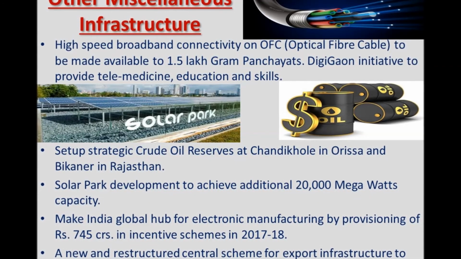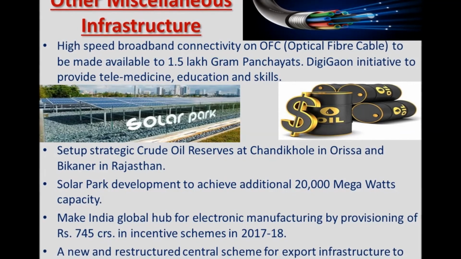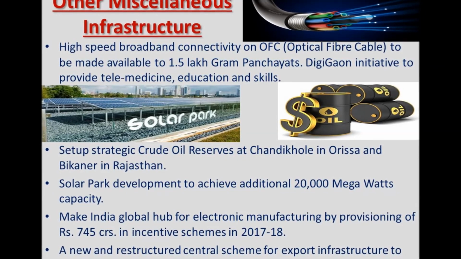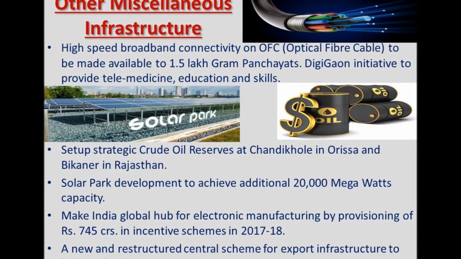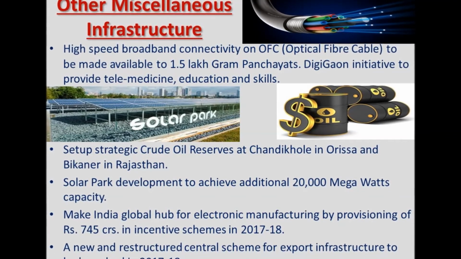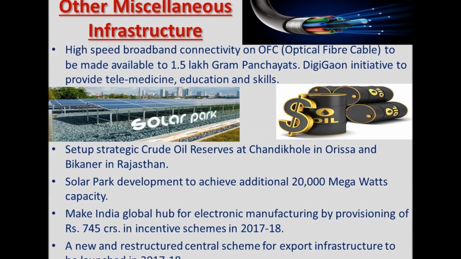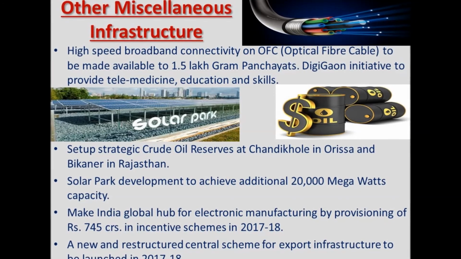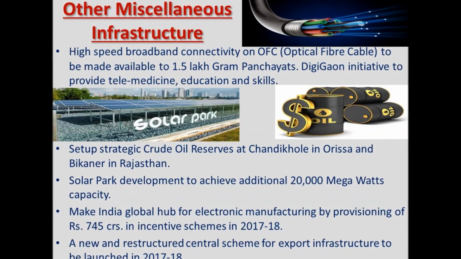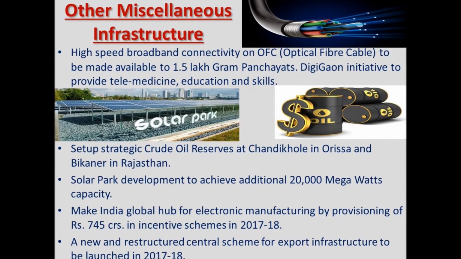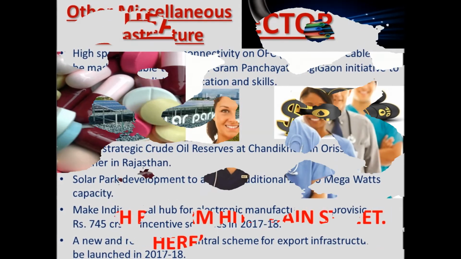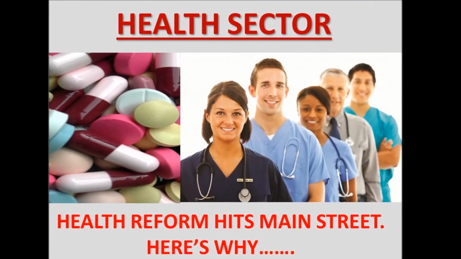And India is set to become a global hub for electronic manufacturing. The government has allocated a provision of rupees 745 crores to make sure that India produces more electronic goods on its own. And lastly, a new structured central scheme for export infrastructure will be launched this year. Now comes the health sector.